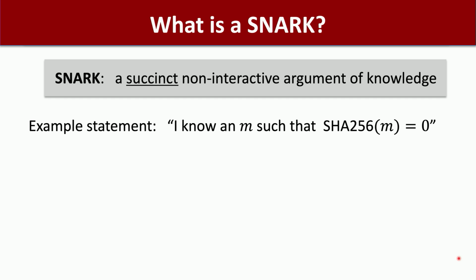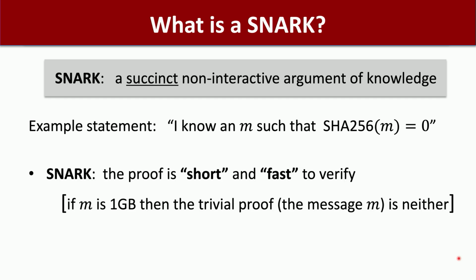For example, I can prove to you that I know a message M that hashes to 0, and a SNARK would let us produce a very short proof of this fact. First of all, it's a short proof, and second of all, it's really fast to verify. The thing I want you to take away from this slide is that the trivial proof, where I just send you the message M, is neither short nor fast. If my message is a gigabyte long, that's a pretty large proof that I know something that hashes to 0, and now you have to hash a gigabyte of data, which could take a while. So it's not short and it's not fast to verify.